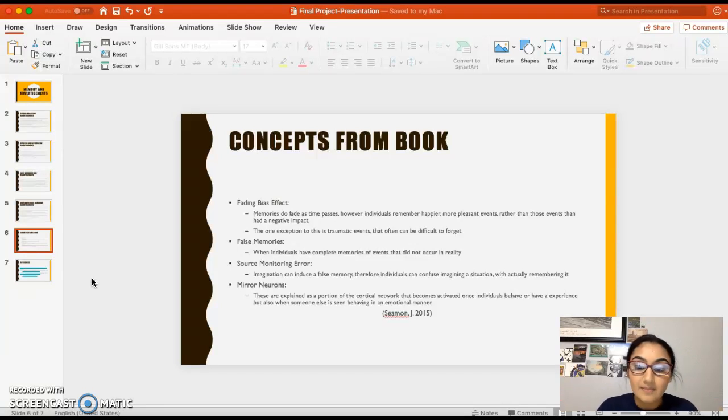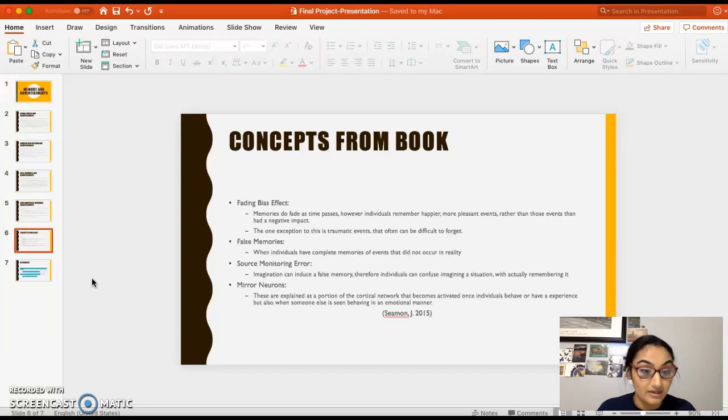memories. Another specific concept was false memories, and this is when individuals have complete memories of events that they think that they did and they actually went through, but in reality it never happened, and it was just kind of what they imagined. And that goes towards the